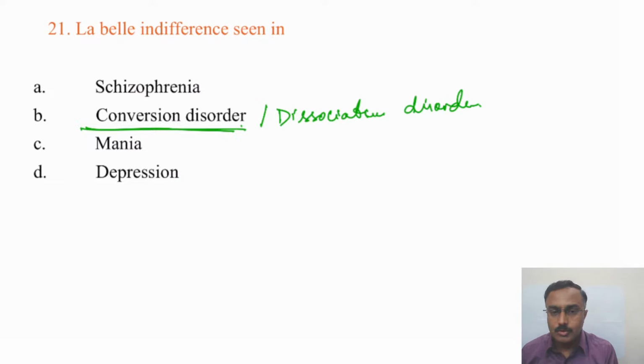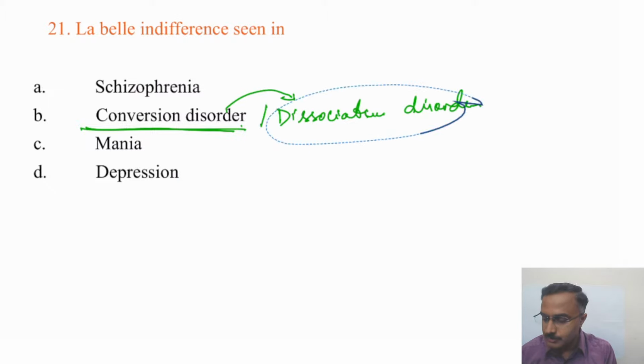So ICD-11 mentions that conversion disorders are part of dissociative disorders, while DSM-5 considers conversion and dissociative disorders as different. Labile indifference is a kind of odd indifference, though the severity of the symptoms seems so great, for example paralysis or blindness. They are not too worried about it, or they are indifferent towards it. That sort of indifference is referred to as labile indifference, which is classically seen with dissociative disorders.